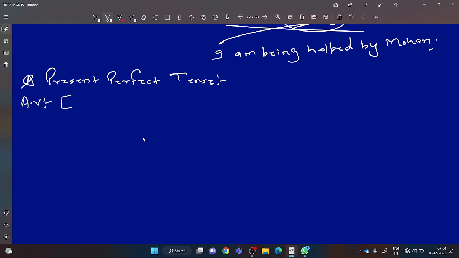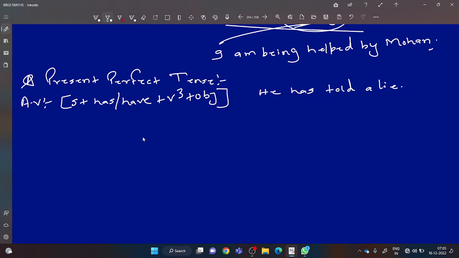So, what is the structure of active voice of present perfect? Subject plus has or have plus V3 plus object. Dear, these structures you will have to remember. As for example, he has told a lie.